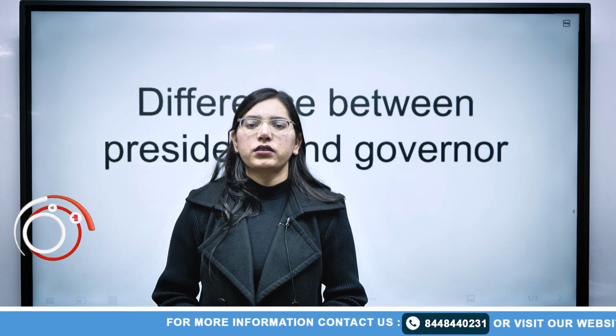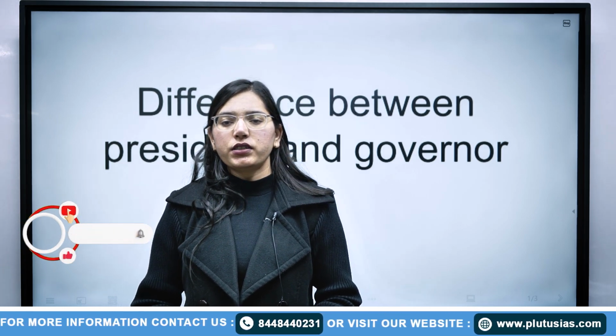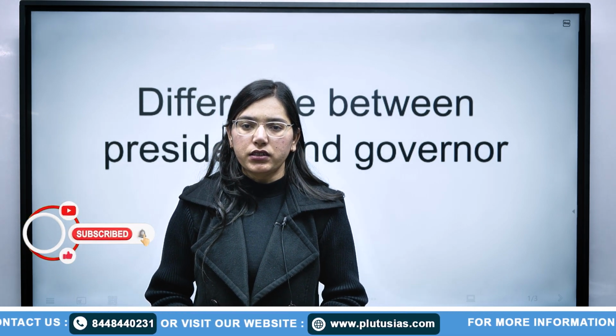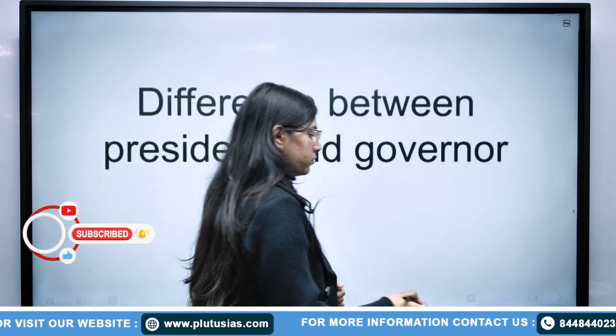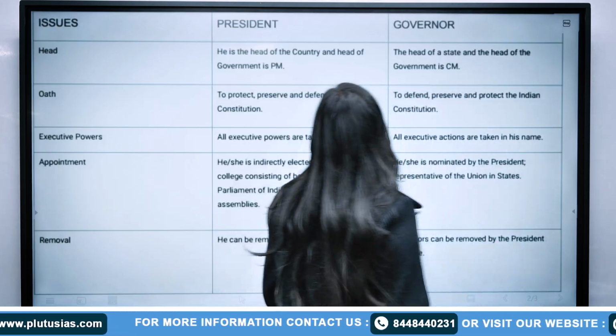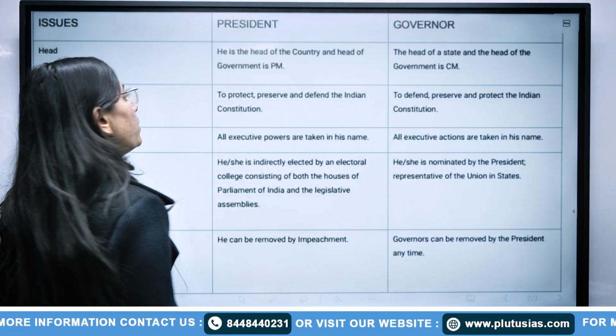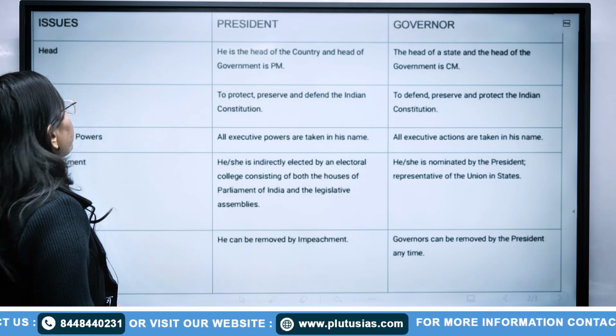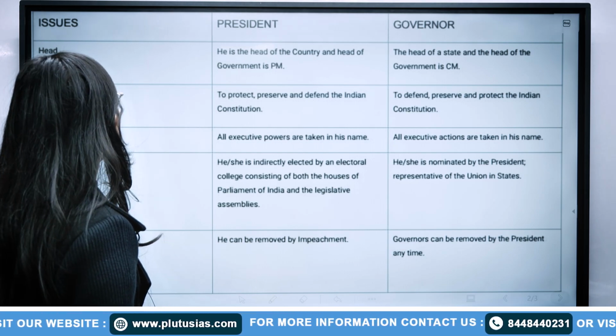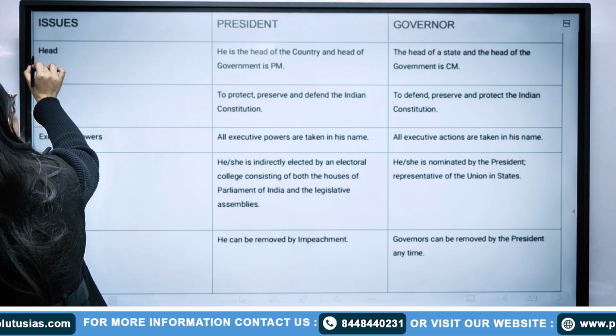Morning aspirants. Today we are going to see the difference between president and governor. So here we are going to differentiate between president and governor topic wise.